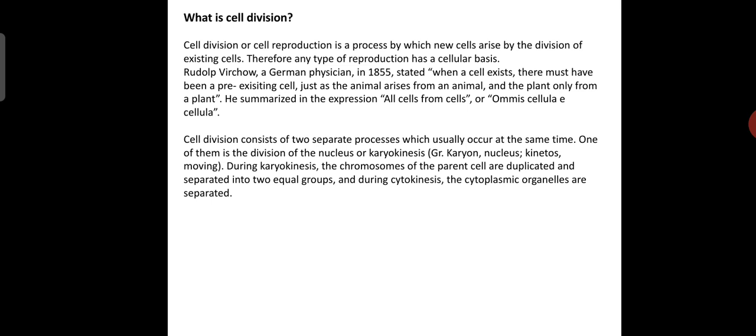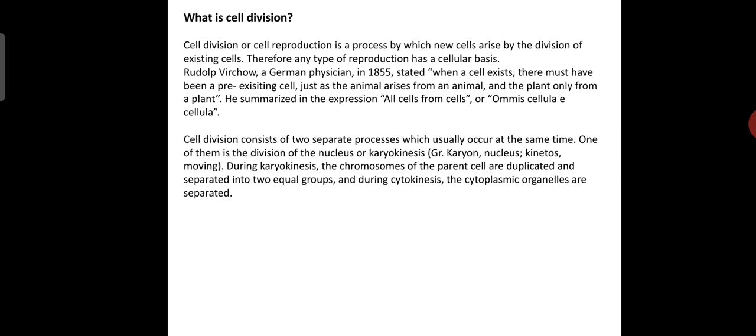Cell division, or cell reproduction, is a process by which new cells arise by the division of existing cells. Therefore, any type of reproduction has a cellular basis.